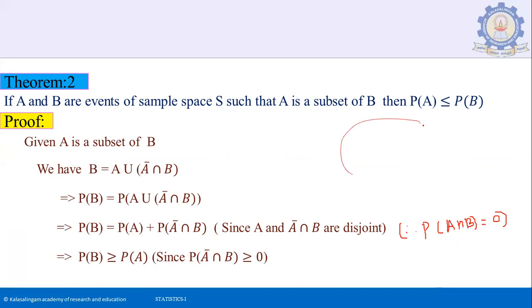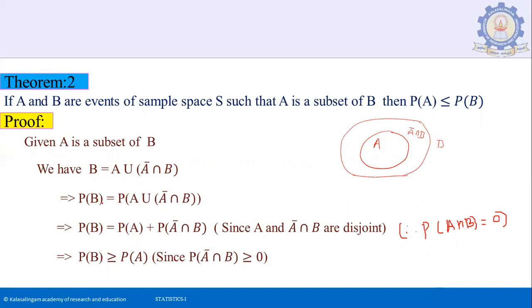This is our B, and this is our A. A is a subset of B. So we can write B as the disjoint union of A and A bar intersection B. So this is A. The portion which lies outside A is A bar and inside B. So this portion is A bar intersection B. A and A bar intersection B both are disjoint and its union is B. So B equal to A union A bar intersection B.